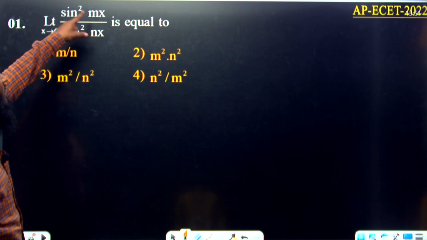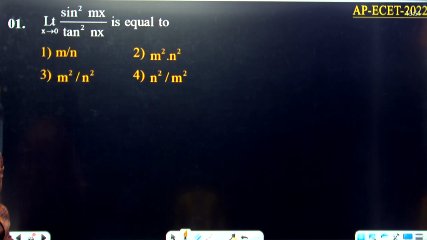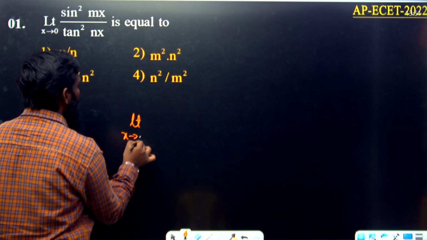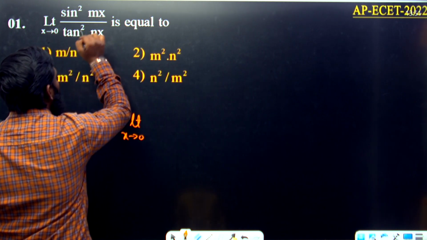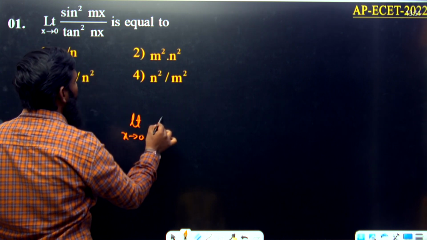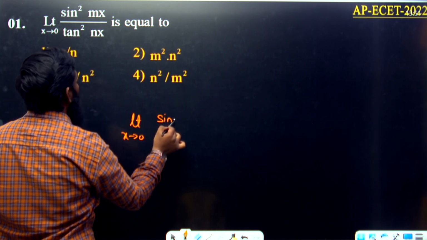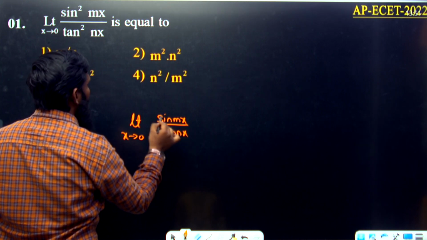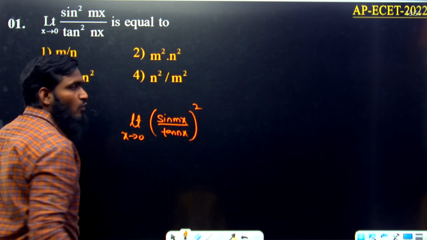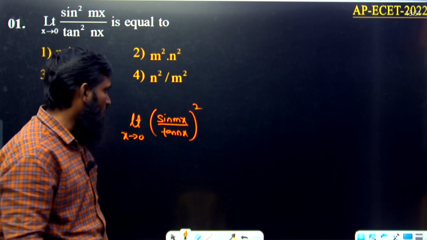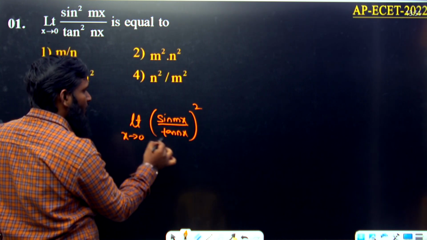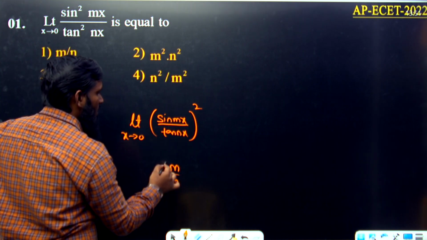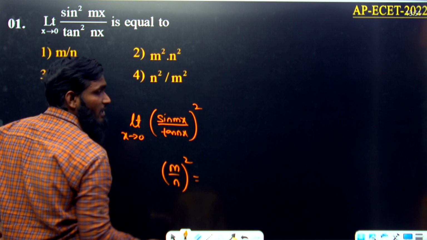Limit x tends to 0, sin square mx divided by tan square nx. For this question, limit x tends to 0, we have a square on both, so we can write this part as sin mx divided by tan nx, whole square. Now if you apply the limit for sin mx by tan nx, what will be the answer? m by n, and the whole square we have written as it is.